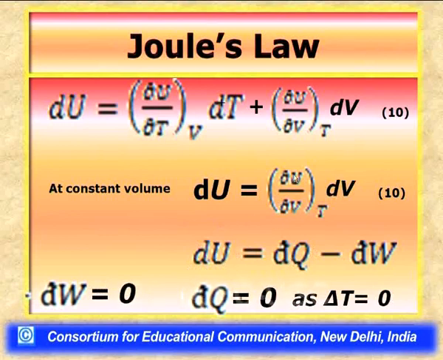So he concluded that the rate of change of internal energy with volume at constant temperature T is 0, that is, delta U by delta V at constant T equals 0. In other words, the internal energy of the gas does not depend on the volume of the gas enclosed.